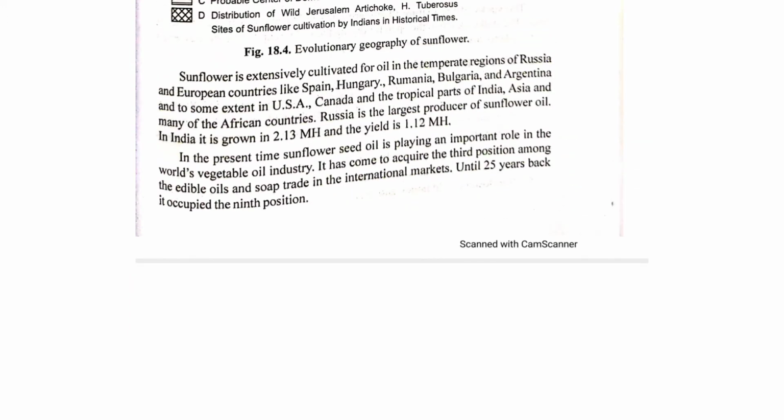Sunflower is extensively cultivated for oil in the temperate regions of Russia and European countries like Spain, Hungary, Romania, Bulgaria and Argentina, and to some extent in USA, Canada and the tropical parts of India, Asia and many African countries. Russia is the largest producer of sunflower. In India it is grown on 2.13 mha with a yield of 1.12 mt.